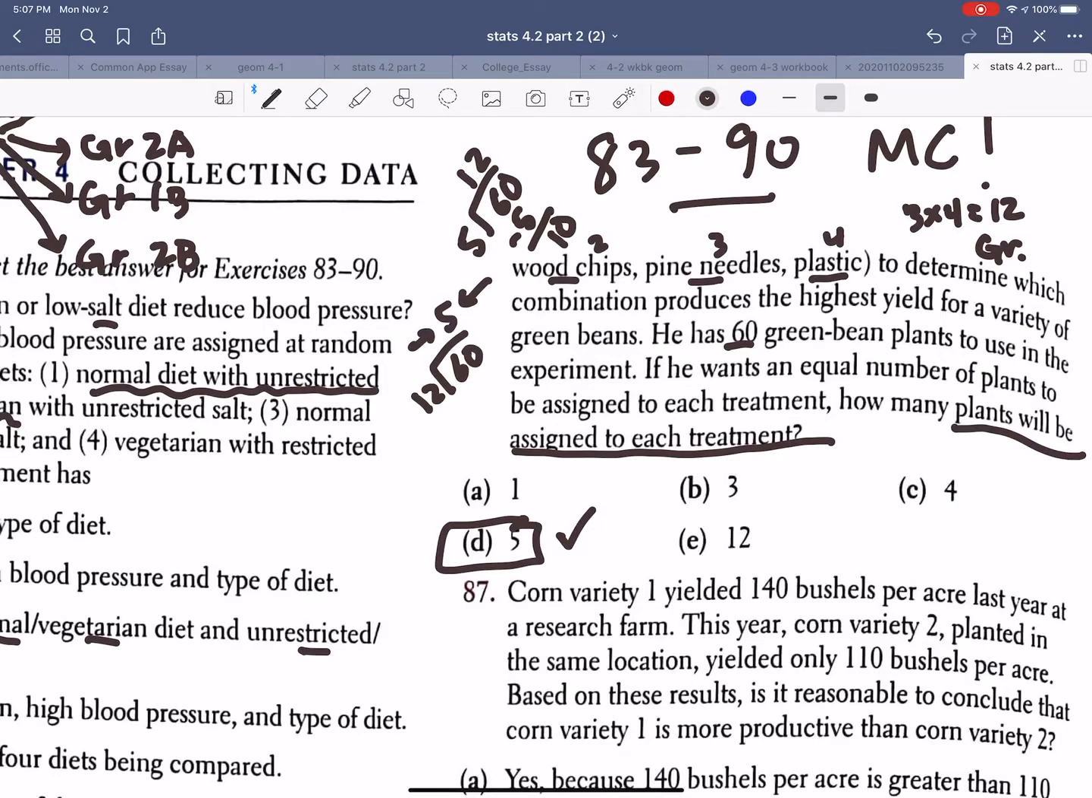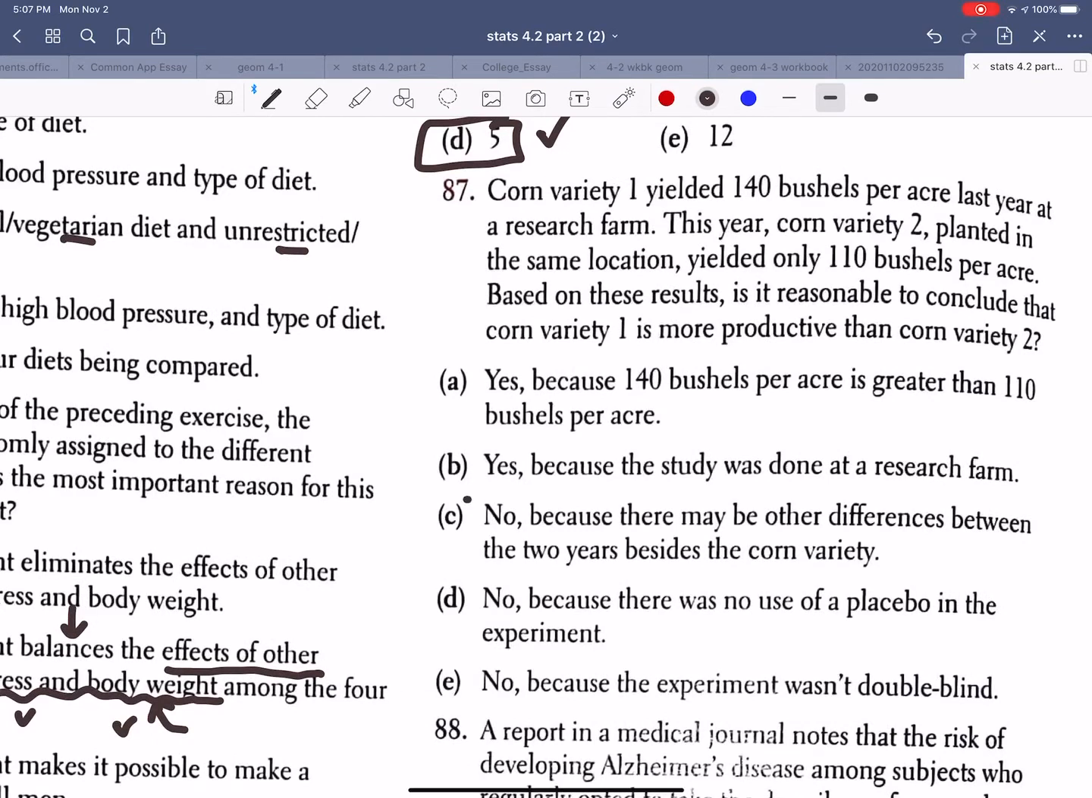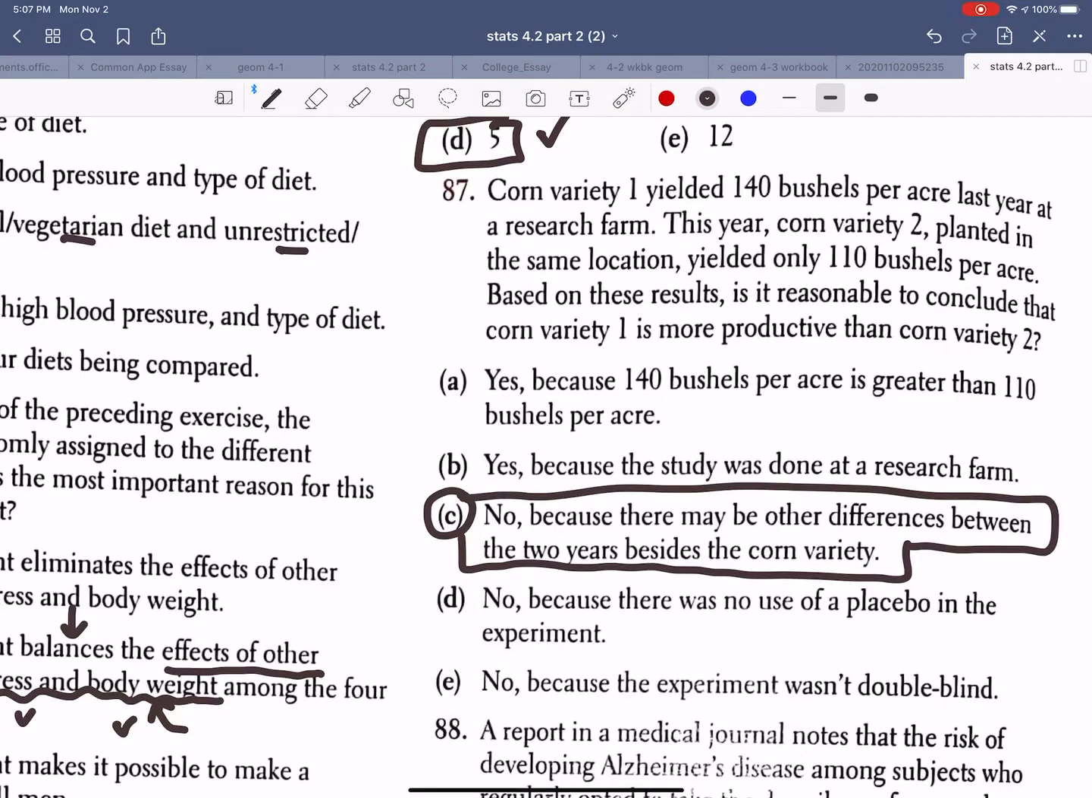Nice. Okay, 87. This one you had the answer to, but let's see if we can do a little clarifying. So the answer provided was C. It says no, because there may be other differences between the 2 years besides the corn variety. It says corn variety 1 yielded 140 bushels per acre last year at a research farm. This year, corn variety 2, planted in the same location, yielded only 110 bushels. Based on these results, is it reasonable to conclude that corn variety 1 is more productive?